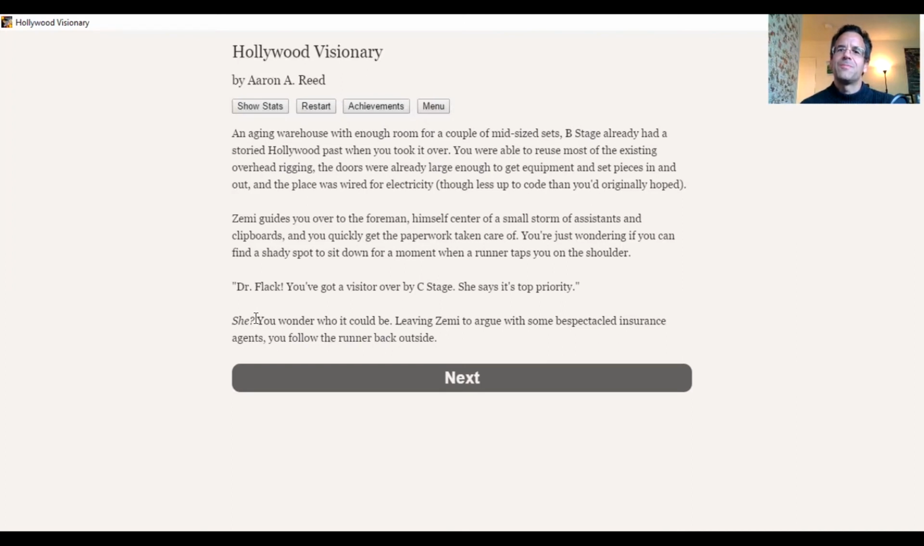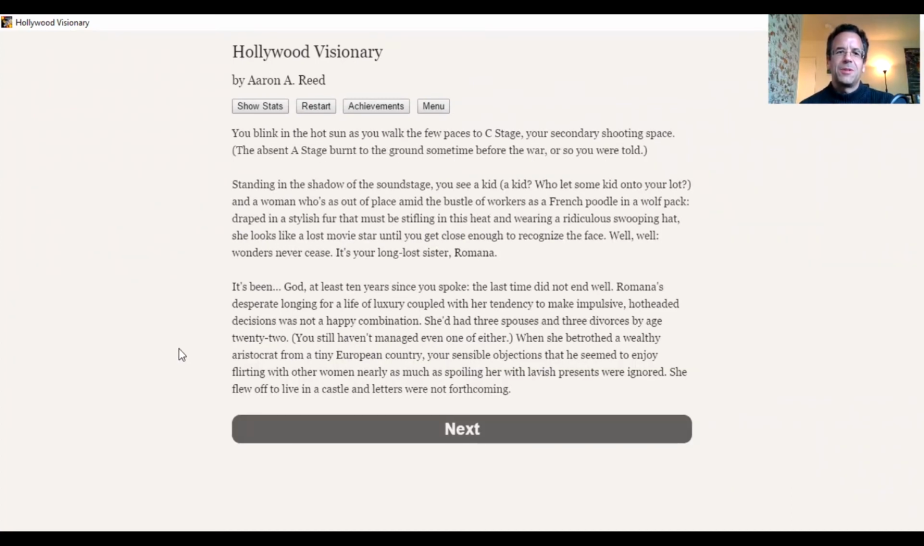A visitor is here on C stage. Says it's top priority. Who dares disturb us? On the way, we see a kid and a woman who's out of place. Well, it's our long lost sister, Romana. It looks like Romana wanted a life of luxury, but made too many impulsive, hot-headed decisions. She's had 3 spouses and 3 divorces. Was with a wealthy aristocrat from a tiny European country, and she flew off and lived in a castle.